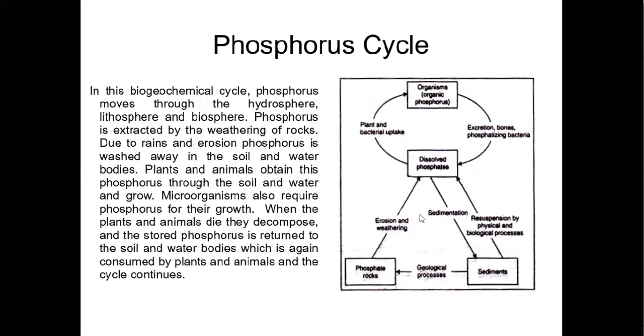Due to the rains and erosion, the phosphorus is washed away into the soil and water bodies, and plants and animals obtain this phosphorus through the soil and water, and it grows. Microorganisms also require phosphorus for their growth and development. When the plants and animals die, they decompose, and the stored phosphorus is returned back to the soil and water bodies, which is again consumed by plants and animals, and the cycle continues.